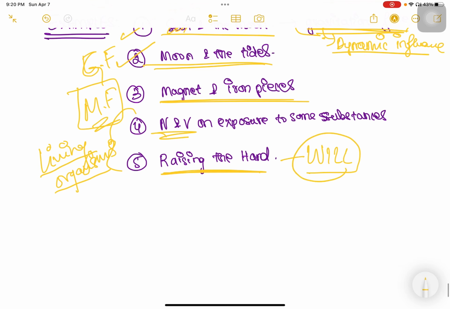So again, this will is also being considered as something that is dynamic and has a dynamic influence or dynamic power on the material organism. What happens? His will is something that makes the muscles, bones, and nerves act and lift the hand. Again, what is this will? This will is nothing but the dynamic action, or the dynamic influence, or the dynamic power.